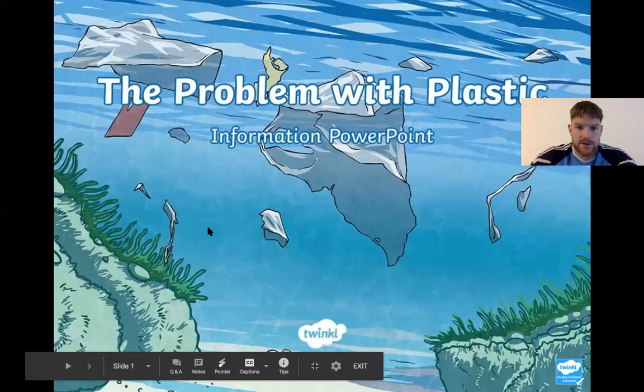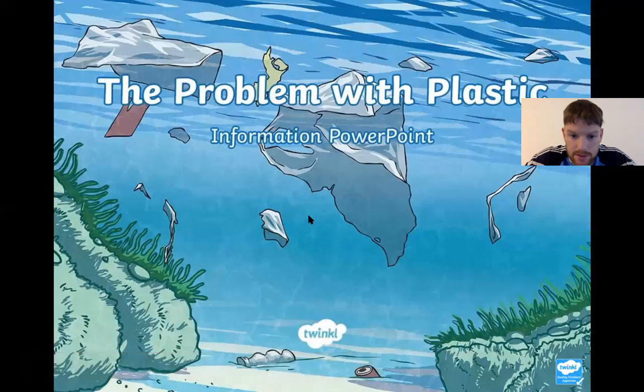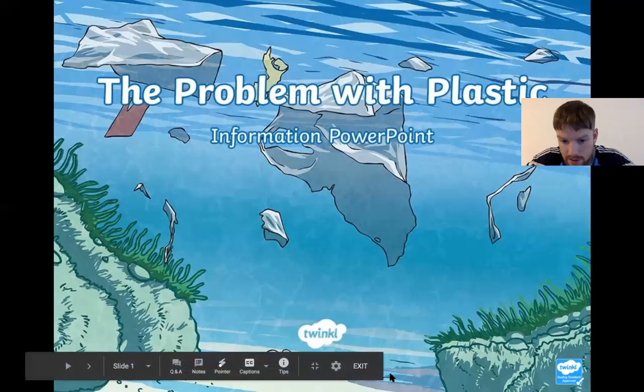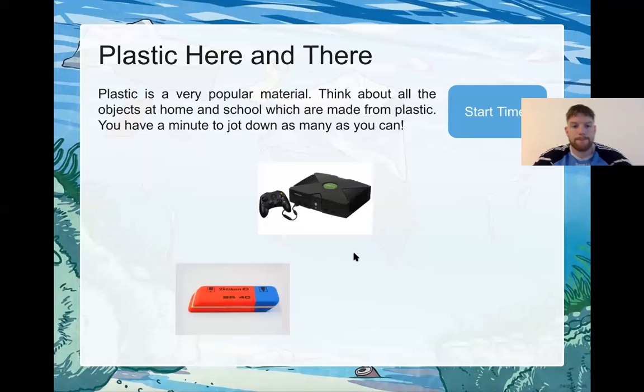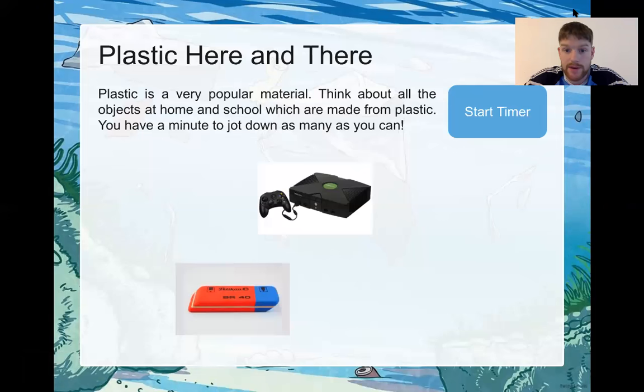Okay, here you can see in this picture here, lots of different types of plastics, can't you? Plastic can here, can of Coke or something, and plastic paper all around there. Okay, plastic is very popular, there's no doubt about it. It's very common, it's everywhere. When you go to the supermarket, what are the bags that you're given made of? Usually plastic, okay? And there's lots of them around.